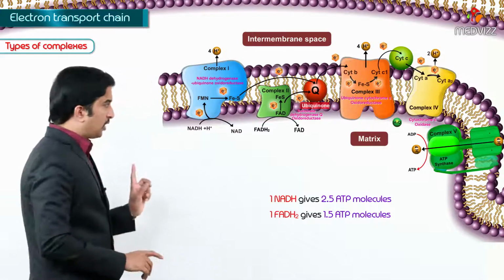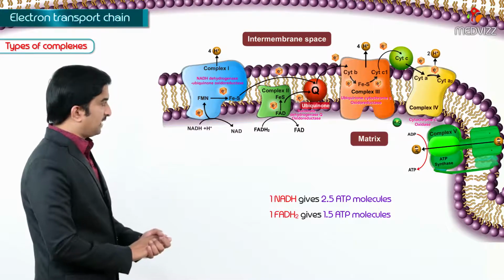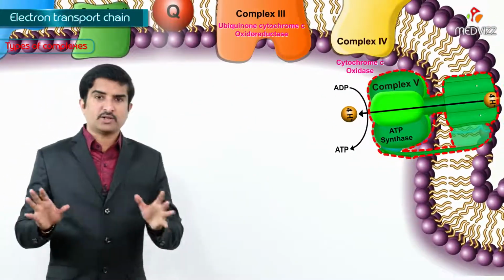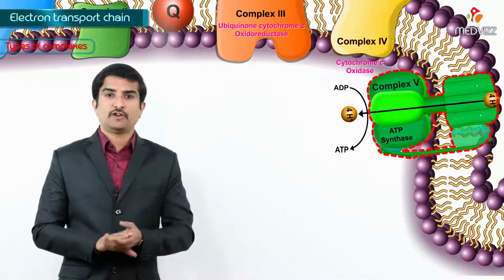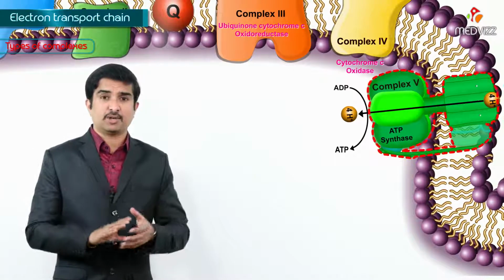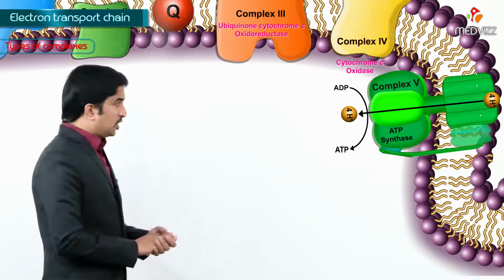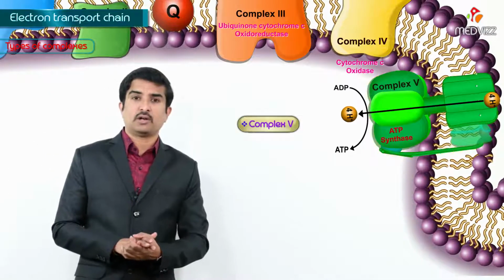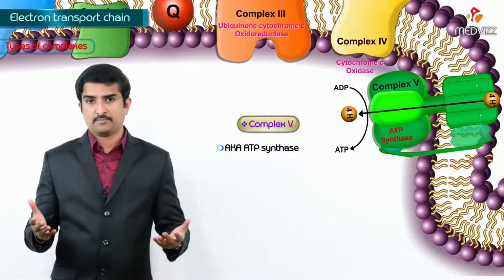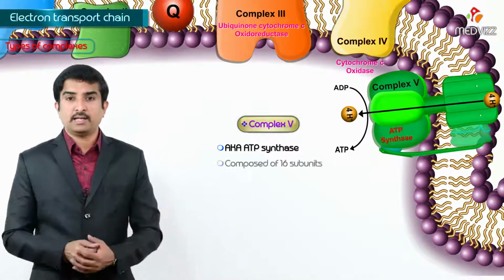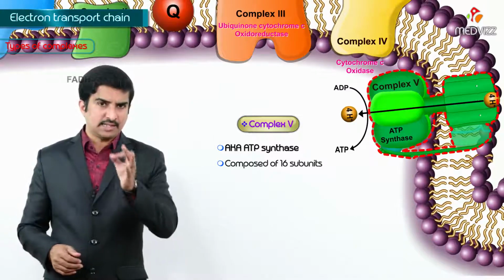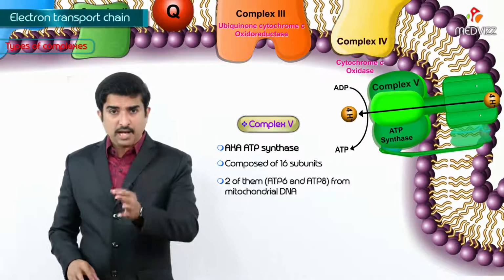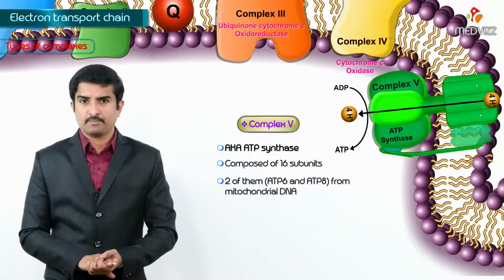So, all these 4 are the complexes of the electron transport chain. Now, let me talk about complex 5 also. Anyway, we are going to discuss complex 5 separately in detail in oxidative phosphorylation, but together with the 4 complexes, let us discuss complex 5, which is also called ATP synthase. The ATP synthase is composed of totally 16 subunits. 2 of them, that is ATP6 and ATP8, are from the mitochondrial DNA.